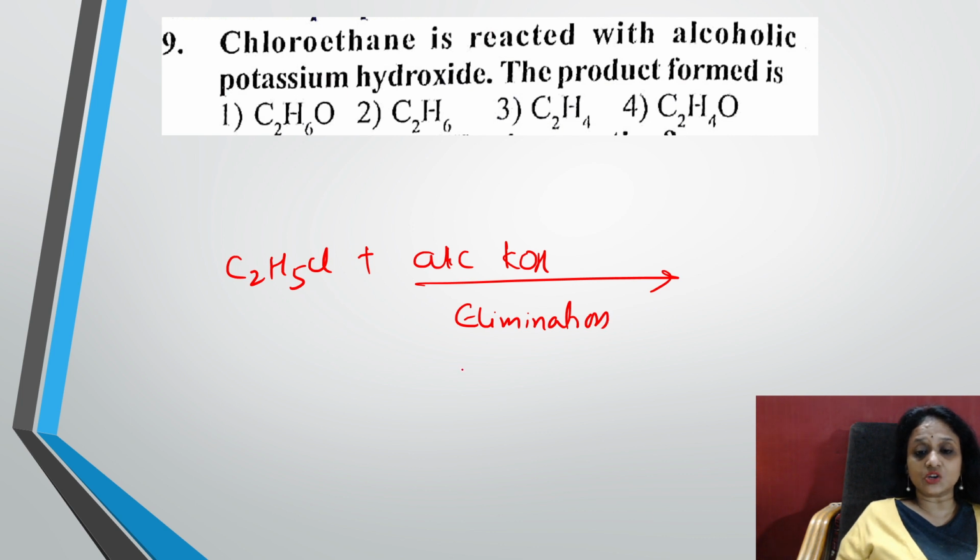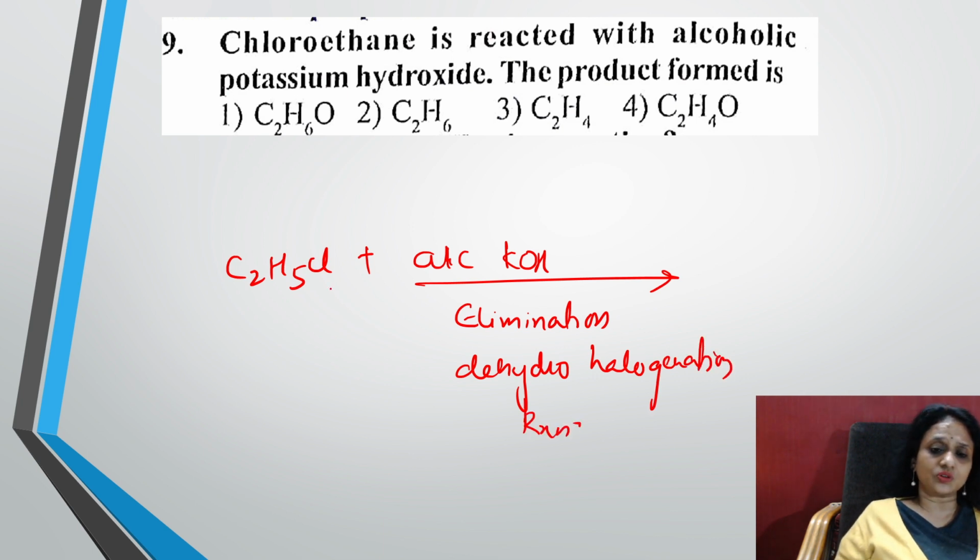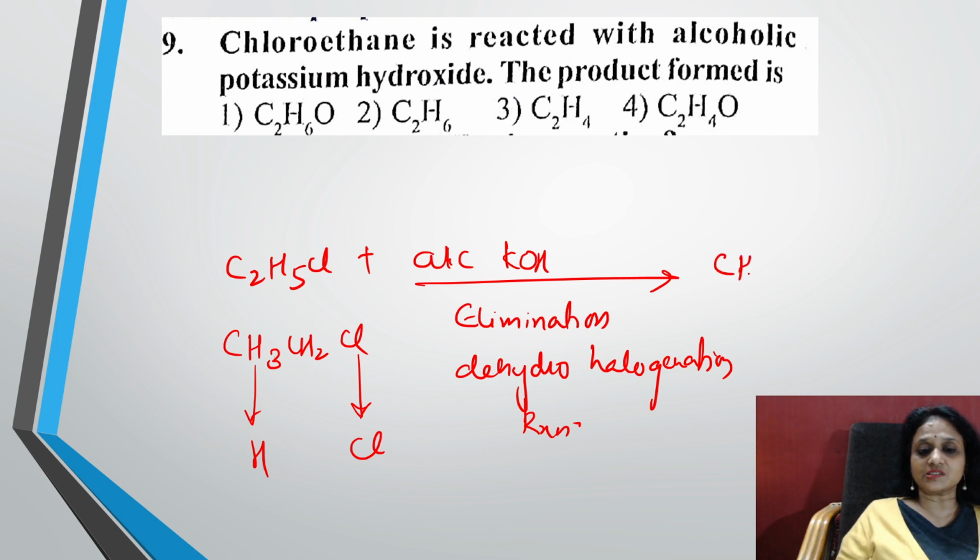Elimination in the sense it will undergo a dehydrohalogenation reaction. Correct, students? So what will I do? You're going to remove one halogen from here, something like this: CH3, CH2, Cl. You'll remove one hydrogen from here. So it's something like this. The two hydrogens will be here and two would be here and you'll get a double bond. So you'll be getting CH2=CH2 and along with that HCl. So what is this compound? Indirectly, is it not C2H4? Yes, the product formed is this.